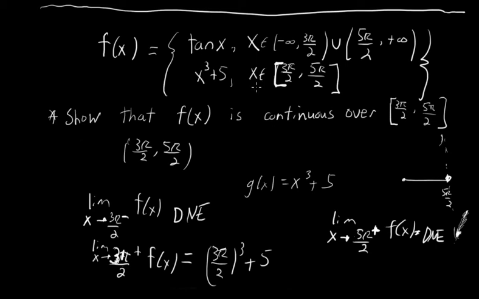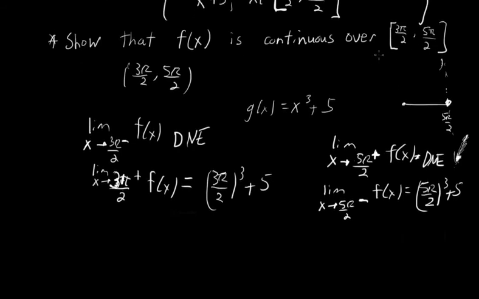But coming in from the left, we're still in polynomial territory here. So the limit as x approaches 5 pi over 2 from the left of f of x is going to be equal to the function value at 5 pi over 2. So 5 pi over 2 cubed plus 5.